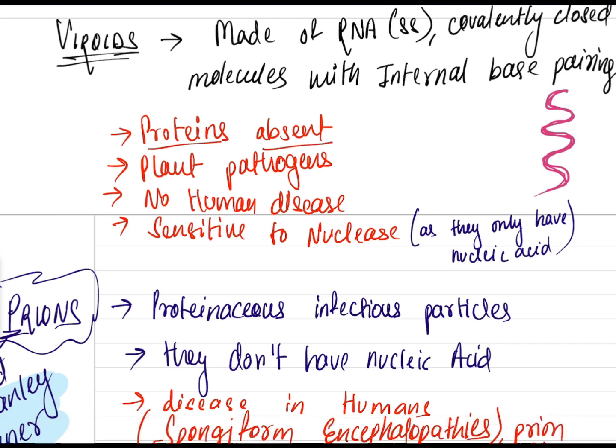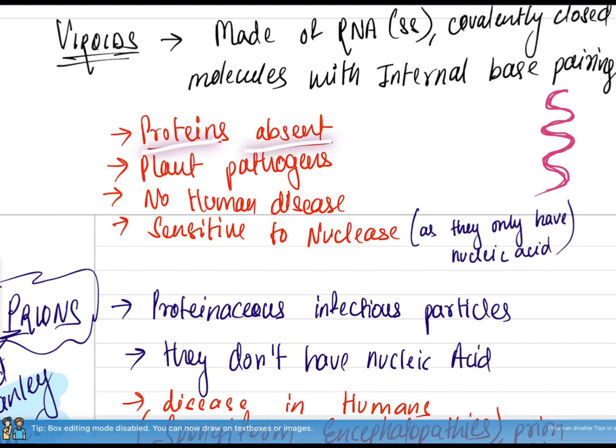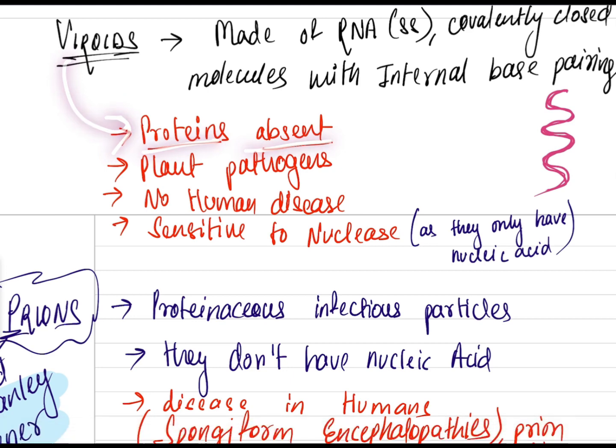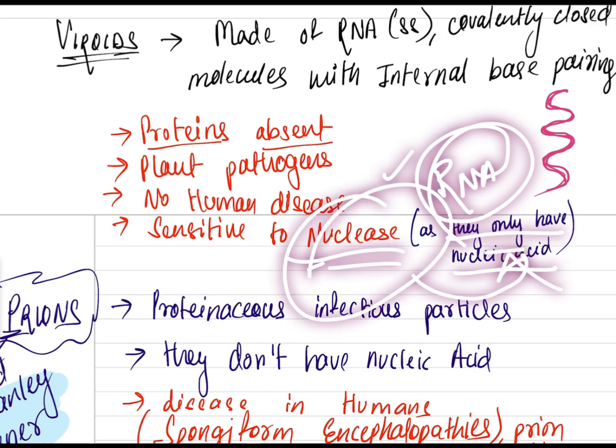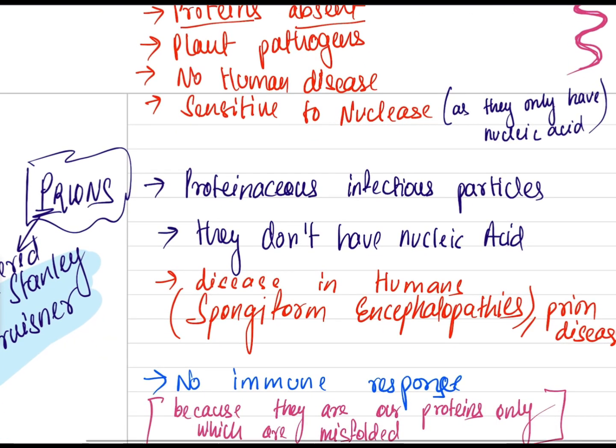Just a few points. Proteins absent in viroids. They are plant pathogens, they mainly affect plants, and cause no human diseases. They are sensitive to nuclease. Why are they sensitive to nuclease? As they only have nucleic acid in them. They do not have the protein part, only the RNA part. So they are sensitive to nucleases, as they are made up of nucleic acid. Nucleases break down nucleic acid, we all know.